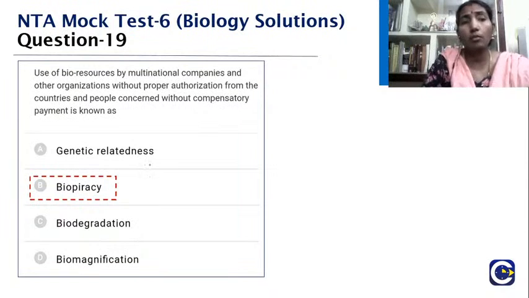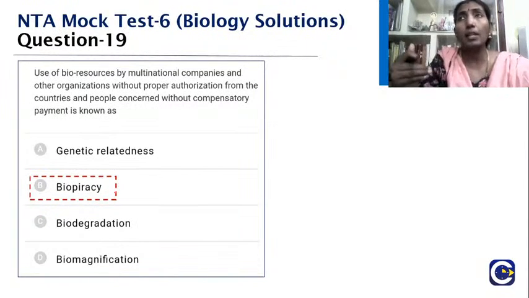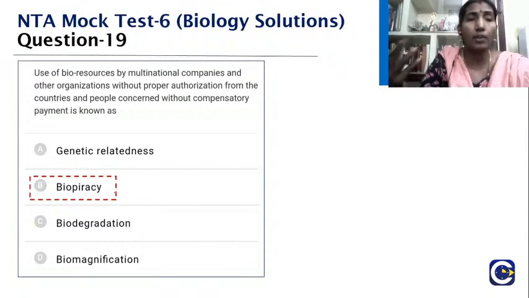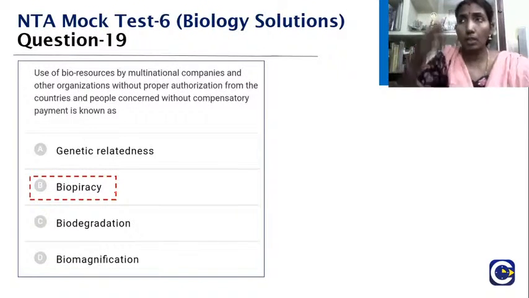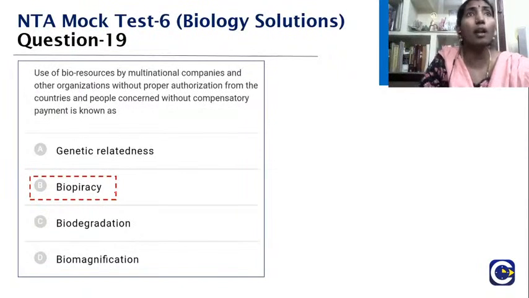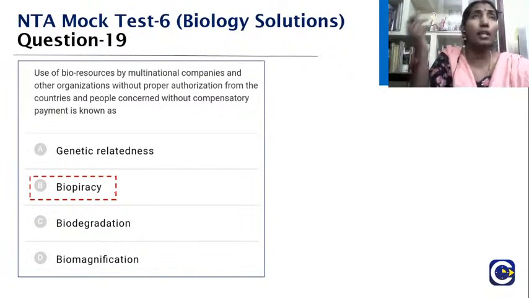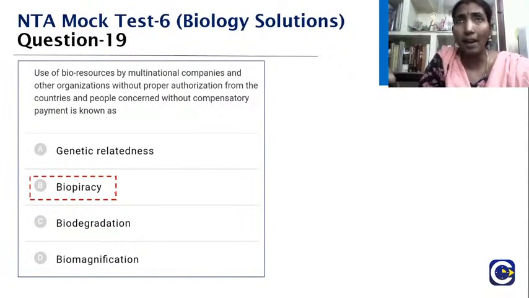That comes under biopiracy, where they get a patent for it so that others can't use it without the knowledge of that particular country, because that country might have traditionally had it for years together, and somebody working on it cannot get a patent and say that it is theirs. It has traditionally been there for years together, like how we had issues with turmeric and all. So now they have made it very clear cut, you can't hold it like that. In the same way, if I am working on some gene, somebody cannot claim it, so I have to immediately patent and file it and keep it. Something like that.